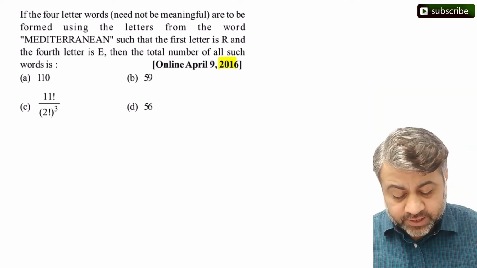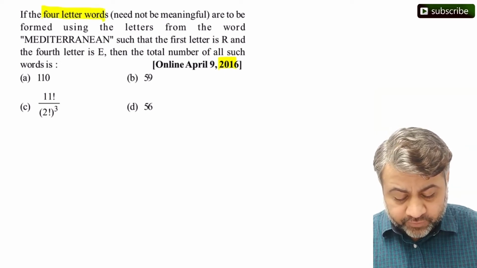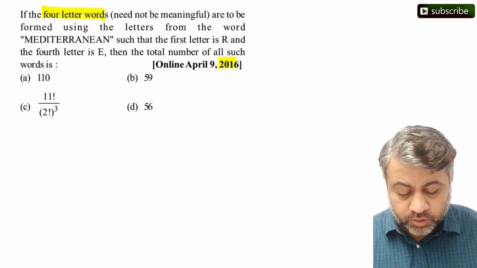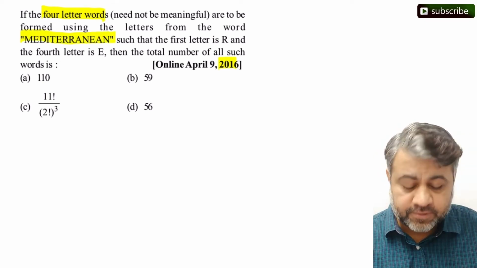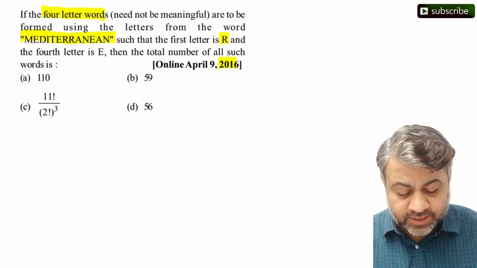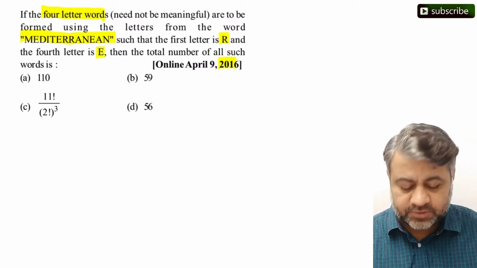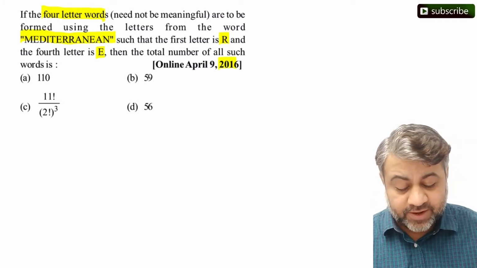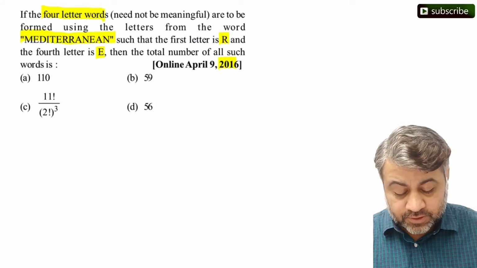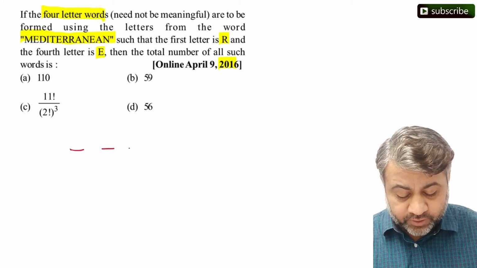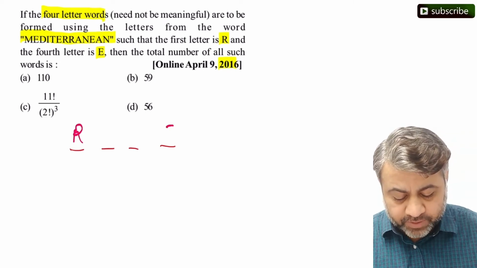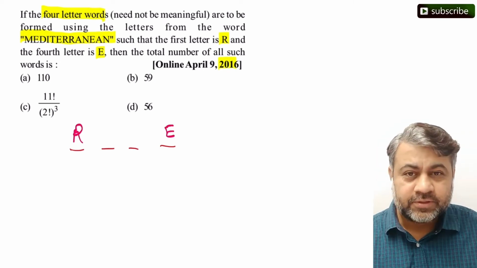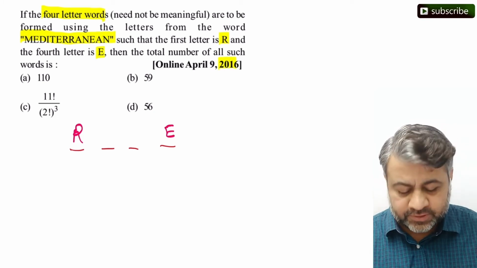The question says, if the 4-letter words, which need not be meaningful, are to be formed using the letters of the word Mediterranean, such that the first letter is R and the fourth letter is E, then the total number of such words is, we have 4 options. Now let's understand this question. A 4-letter word we want to make. The question says the first letter has to be R and the fourth letter has to be E. That means we need 2 more letters.